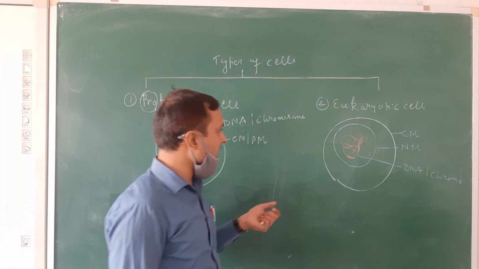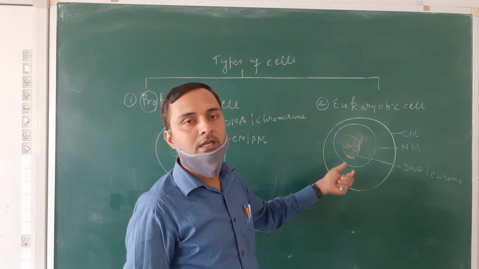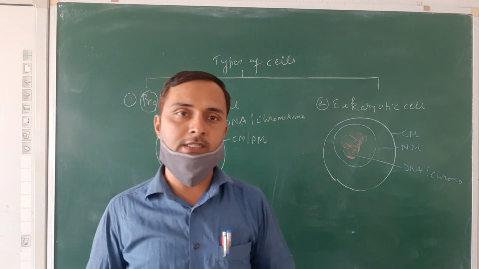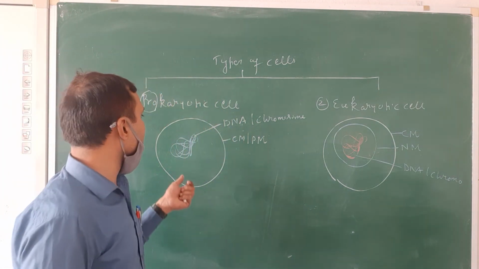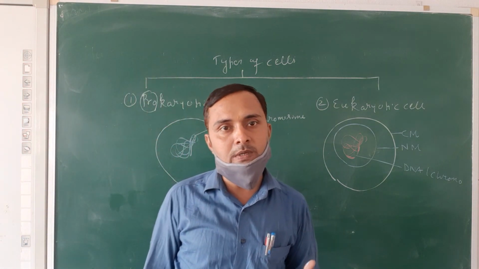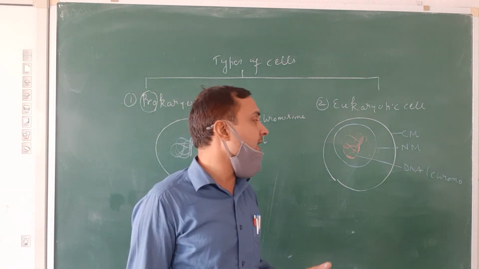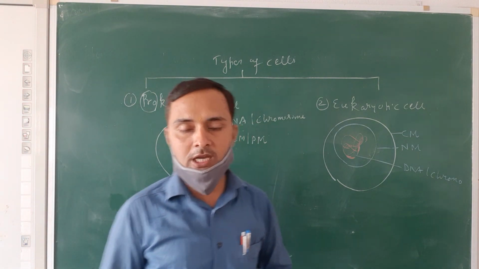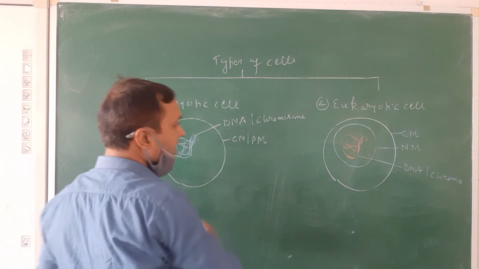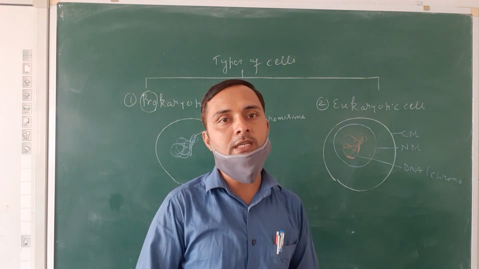And what is a eukaryotic cell? The cell in which DNA is surrounded by a nuclear membrane is called a eukaryotic cell. Examples of eukaryotic cells are amoeba, paramecium, animal cells and plant cells. One more thing: prokaryotic cells are always unicellular, but eukaryotic cells may be unicellular or multicellular. Examples of unicellular eukaryotes are amoeba, paramecium and euglena, and examples of multicellular are animals and plants. So this is all about the types of cells on the basis of structure. In the next class we will discuss the various differences between prokaryotic and eukaryotic cells. Thank you.